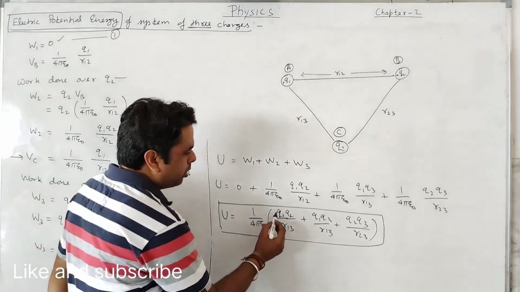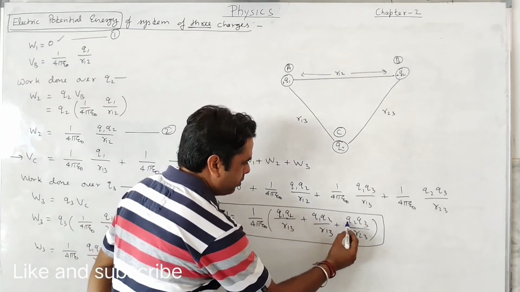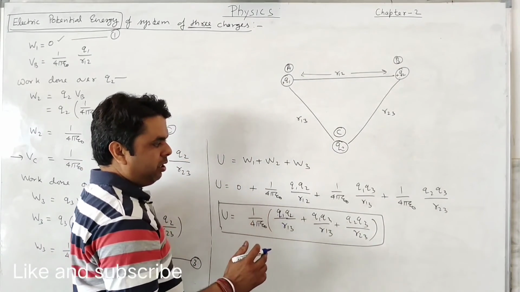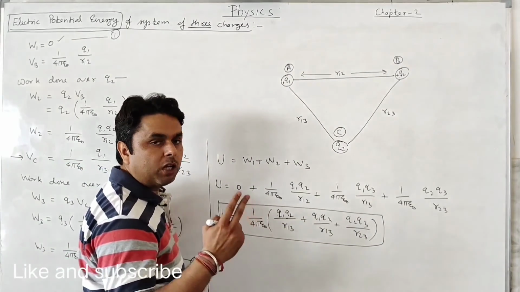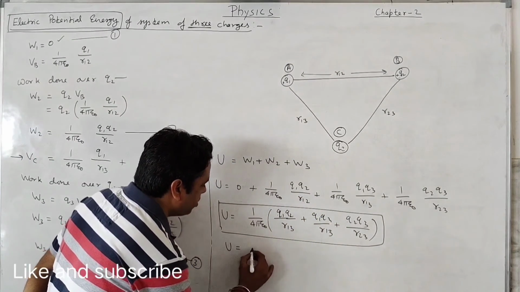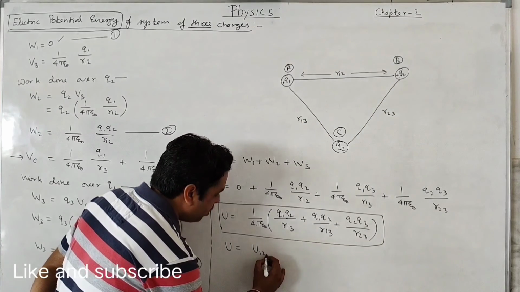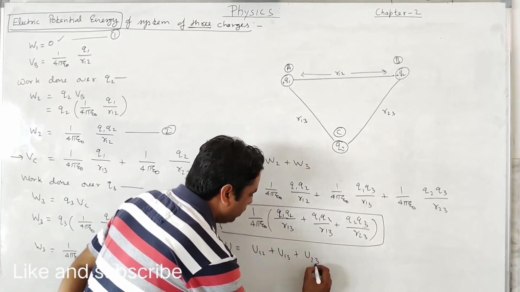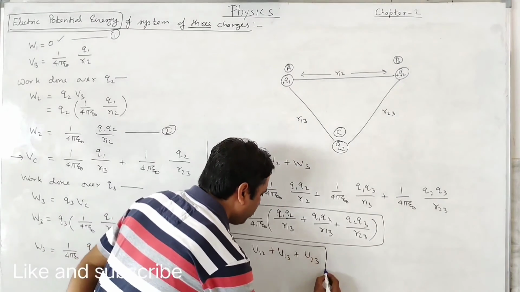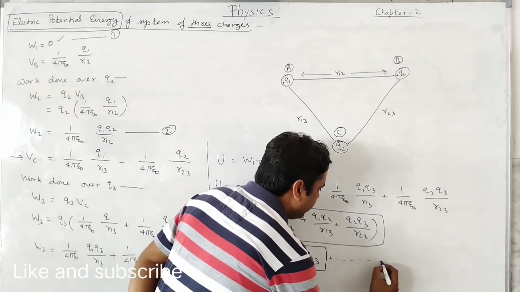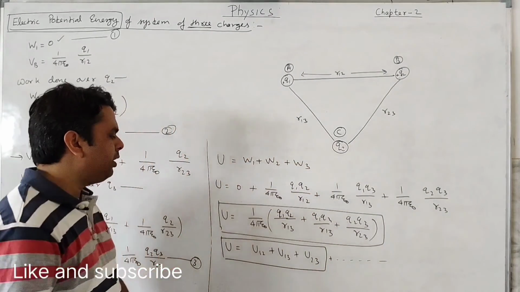Now we can say that the electric potential energy belongs to each couple of charges. Then we sum it, because it is a scalar quantity, we can straight away sum it. So 1 2, 1 3 and 2 3 will be the total potential energy of a system. If another charge comes, that will be added later on in this series.